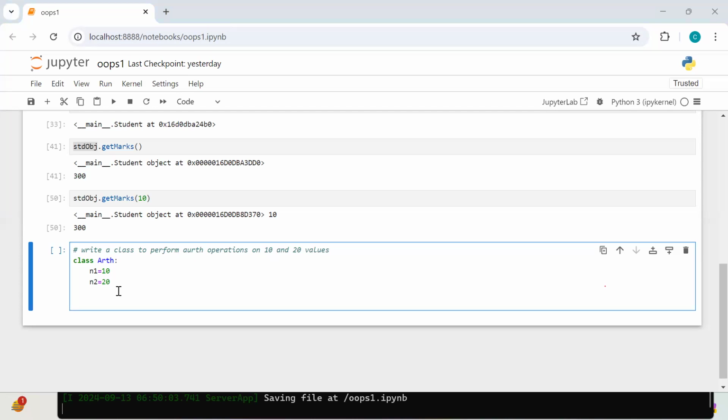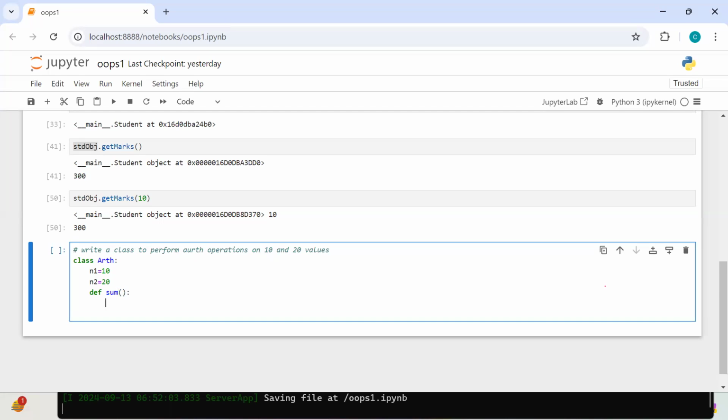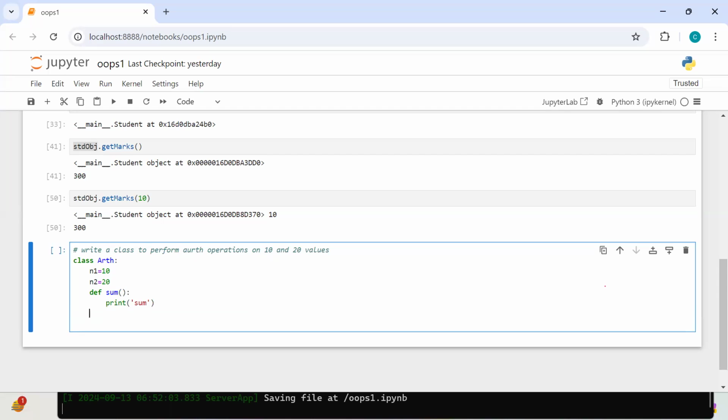You have to find the sum, right? n1 plus n2. If you want to find the sum, that is a functionality. If you want to write the functionality, you can write it inside one function. In the class, if you write the function, that is called as what? Method. So can I write one method? Here you have to do some arithmetic operation, find sum. We'll do that. The next one is what?